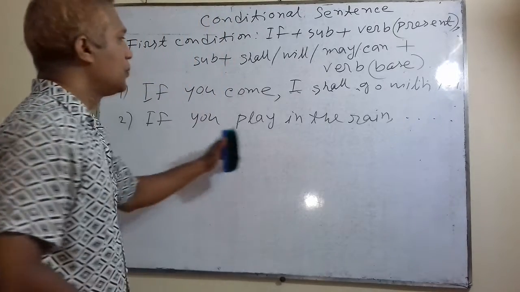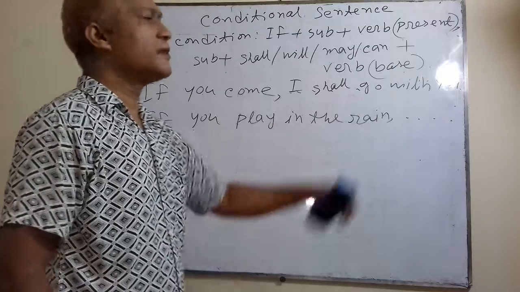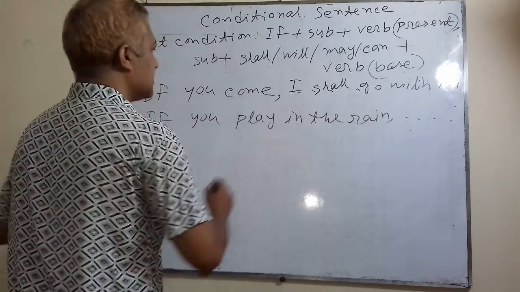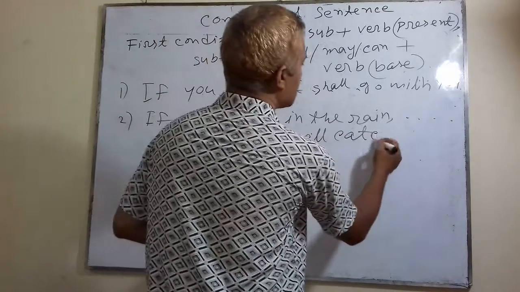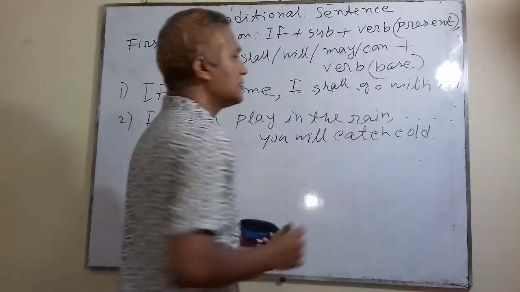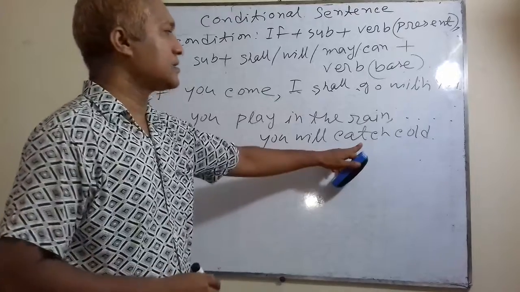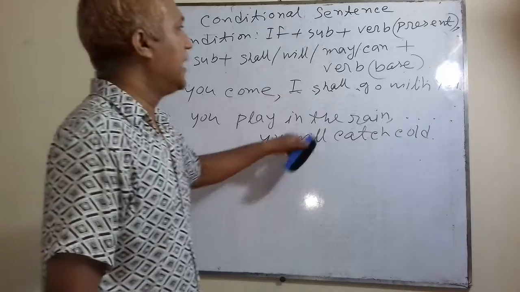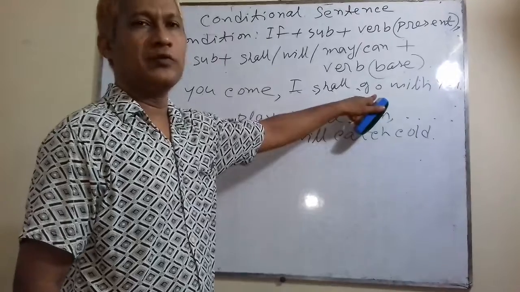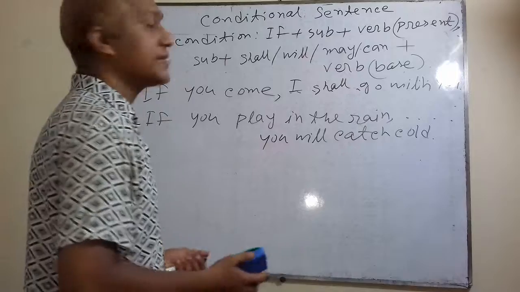Well, if you play in the rain, this is if clause. If clause is in present form, and then principal clause will be future indefinite tense. If you play in the rain, you will catch cold. Okay. This catch is the base form of the verb, because before catch there will be will, and here shall. After shall there must be go. This is base form of the verb. Well, this is first conditional. Next, second condition.